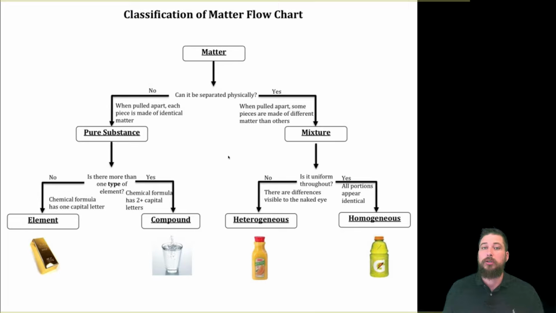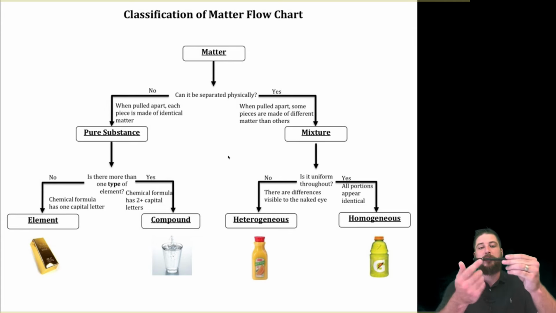Now a mixture is again something you can physically separate, and then you have to ask yourself, is it uniform throughout? If you can see differences throughout, for example, you can see differences throughout a pizza, then it's going to be a heterogeneous mixture. But let's think about this pin here.